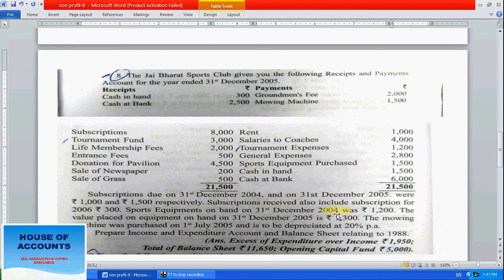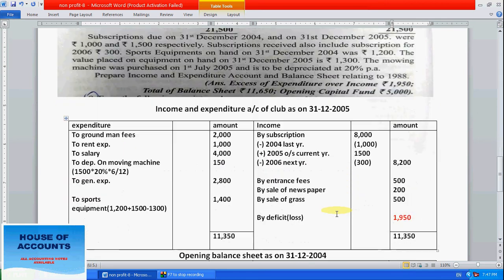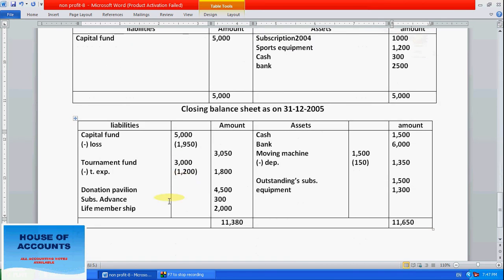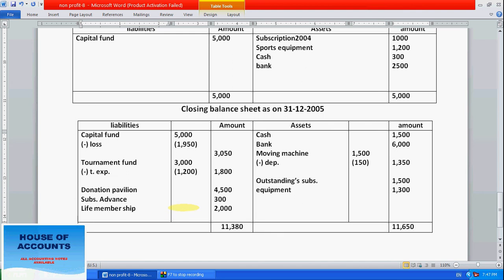So 270 is the difference. Here it is a suspense, so write suspense 270. We are not getting the 270 because we don't have any entry like that.